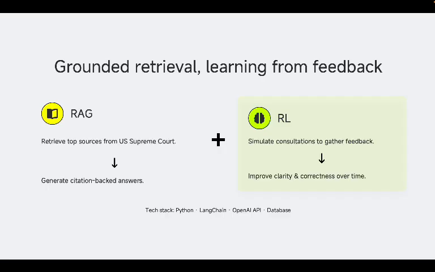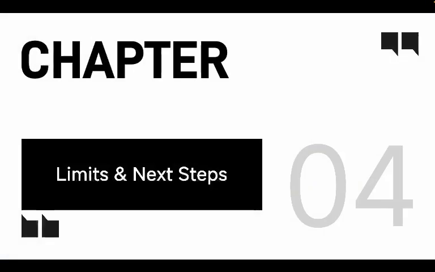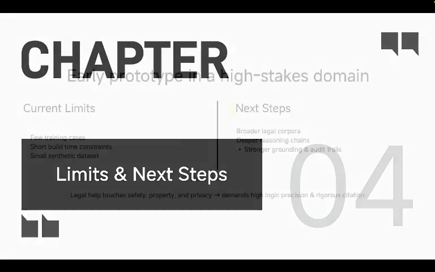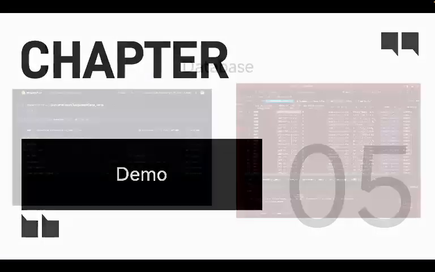The model itself should be a RAG that retrieves the top sources from the dataset and generates answers that have citations. And because RAG is not the most accurate model out there, we also hope to use reinforcement learning to improve its accuracy, because that is required for legal agents in this industry. So let's first go to the demo before talking about the limits.